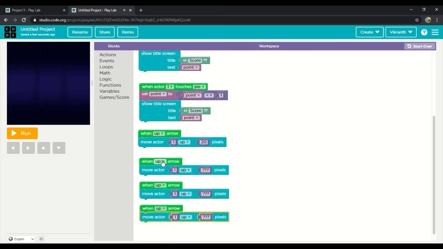And then we'll change it into down, left, right, and 20 pixels.